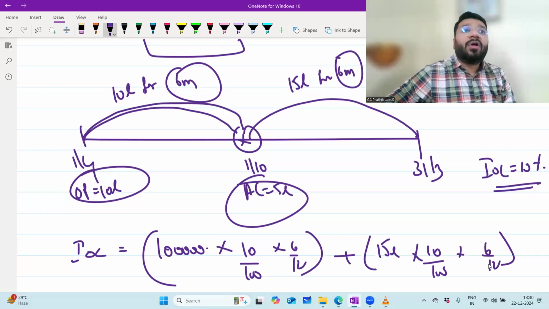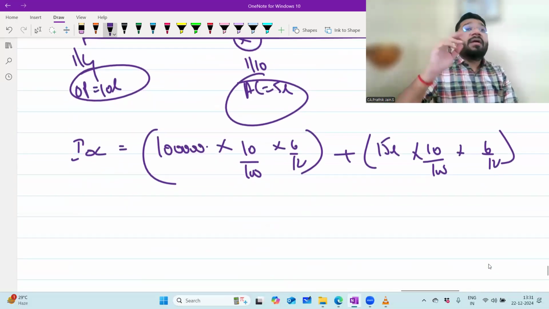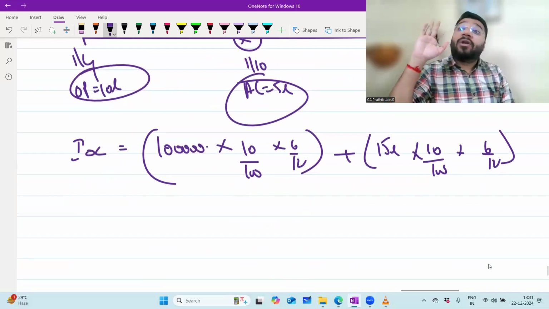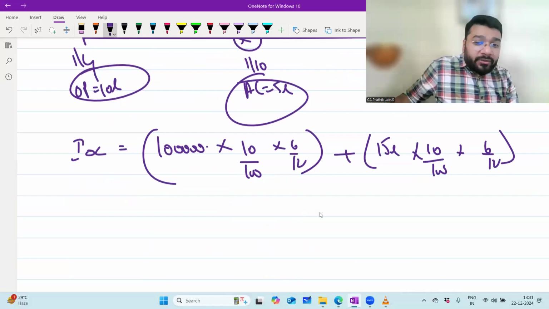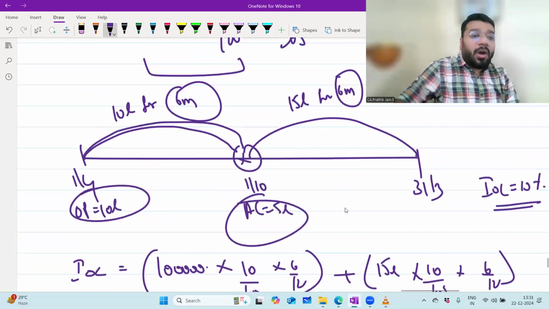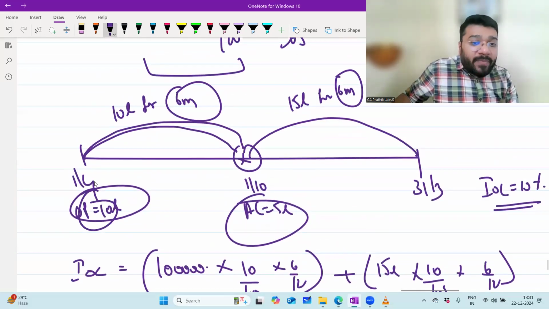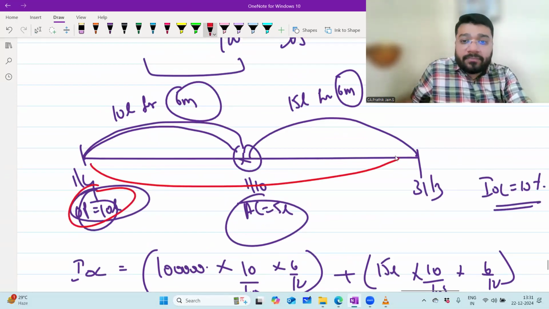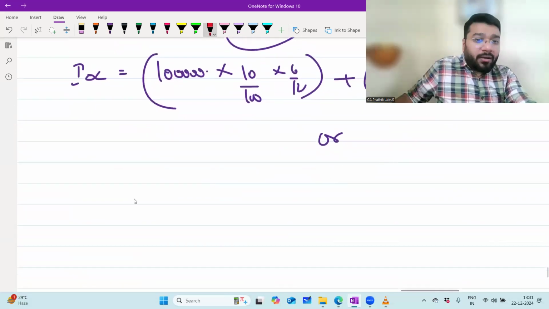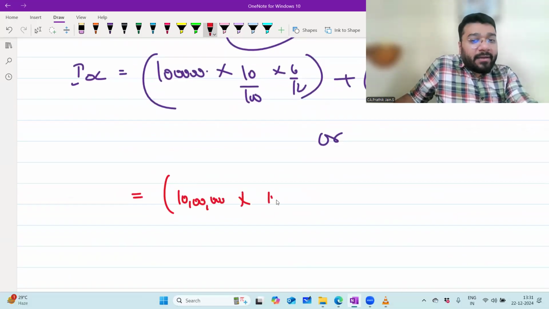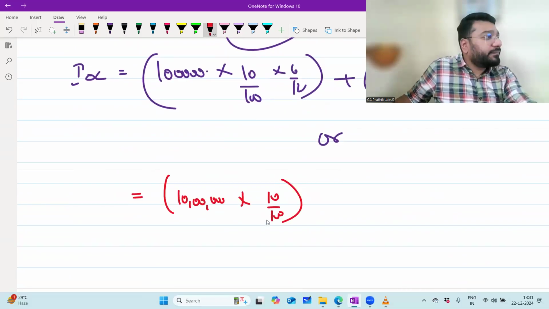Any problem? What you did is also correct. In the case of opening capital and additional capital, you can do that. But when drawing against capital comes, please don't do that. So what is the OR option? The OR option is that this 10 lakh has been used by the business throughout 12 months. Opening capital has been used throughout 12 months. So 10 lakh into 10 by 100 into 12 by 12.